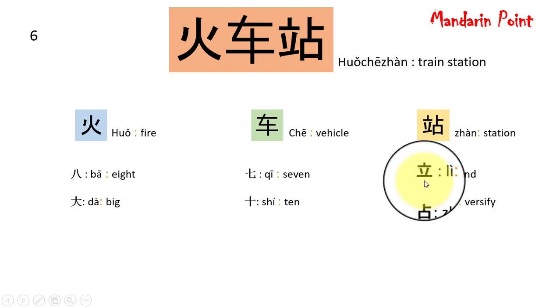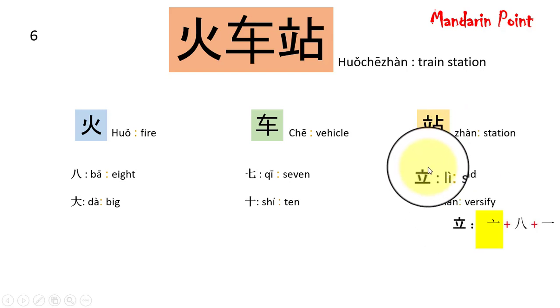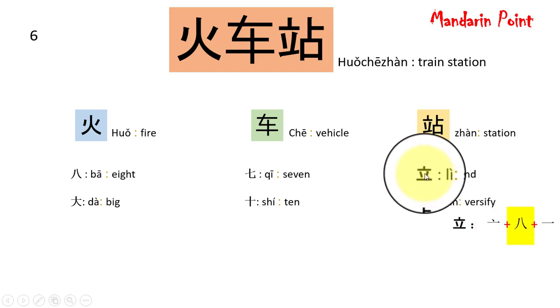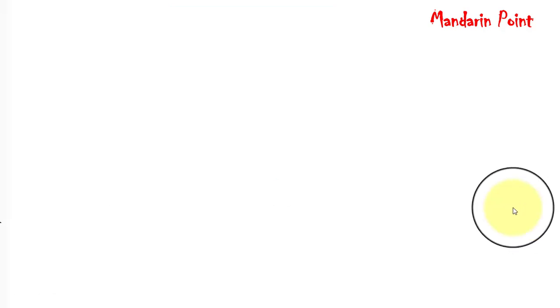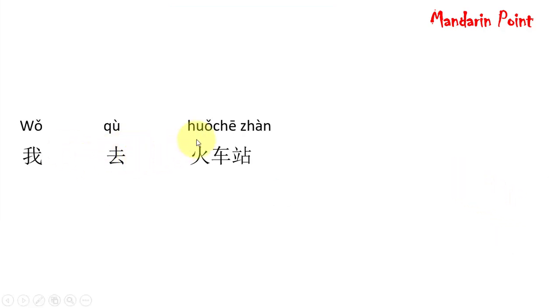This one can further be simplified. At the top we have tho, means lid, and this one is pa, means 8, and at the bottom we have yi, which means 1. 我去火车站。I go to railway station.